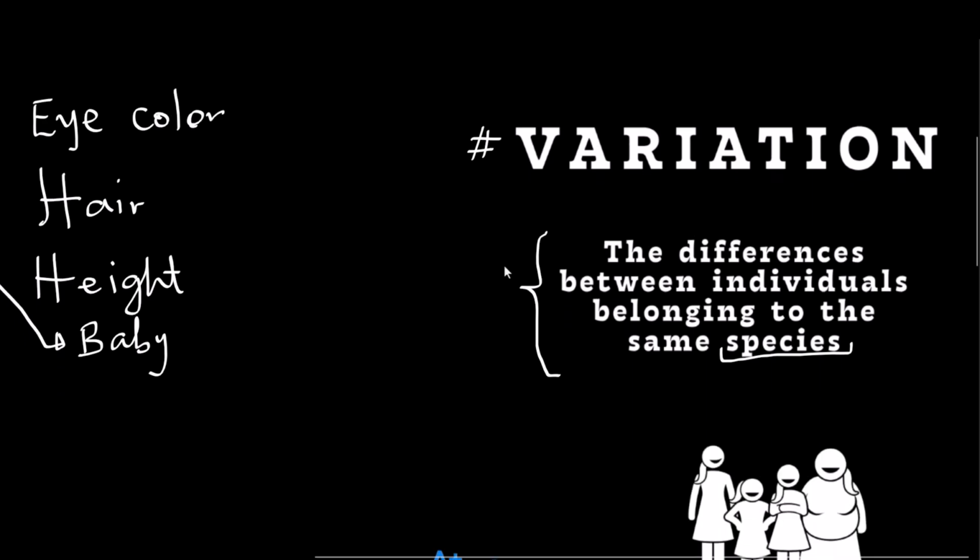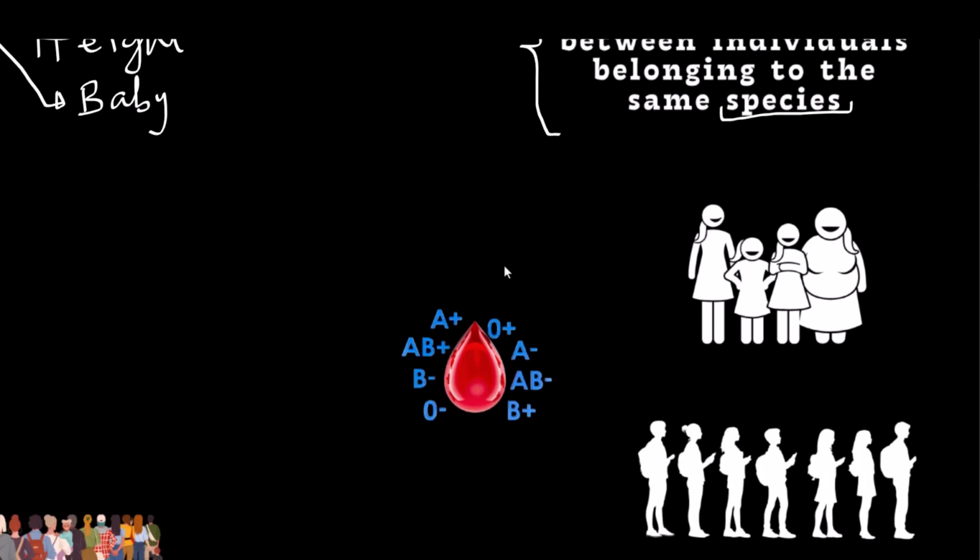The variations or differences that exist between individual organisms of the same species, some of those variations are quite subtle, others are quite distinct. For example, if you look at the group of people we have here, they differ in their size. So if you look at the middle two, they are quite slim. And this young lady out here is, should I say fat? Yes, fat. So there is a difference when it comes to their body sizes.